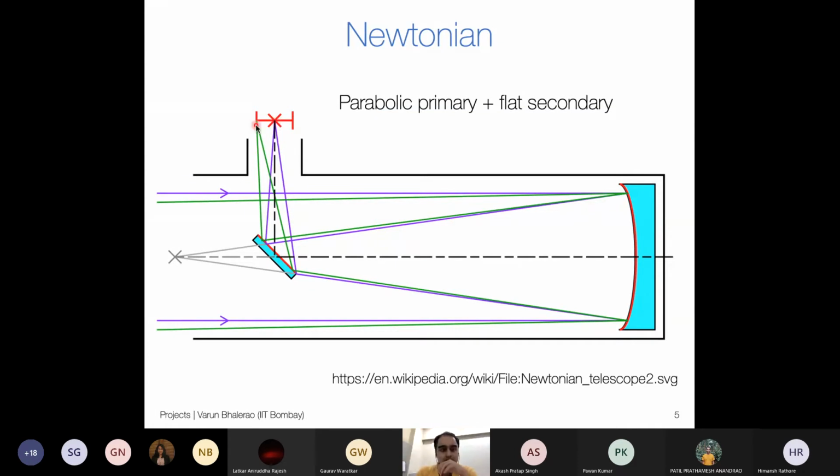The image over here would not remain the same symmetric airy disk anymore. It will become asymmetric, and depending on how far off axis you are, the quality will degrade further and further. Does that make sense to you, or should I explain it more? Does that clear your doubt?